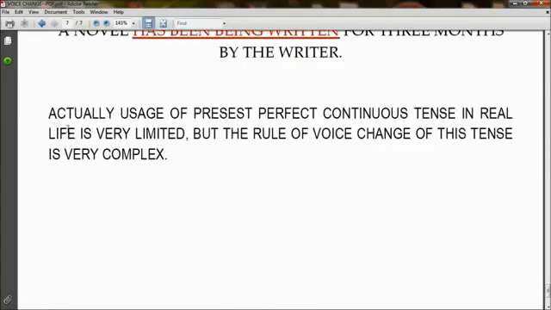So at the last I must say that the usage of present perfect continuous tense in real life is very limited, but the rule of voice change of this tense is very complex.